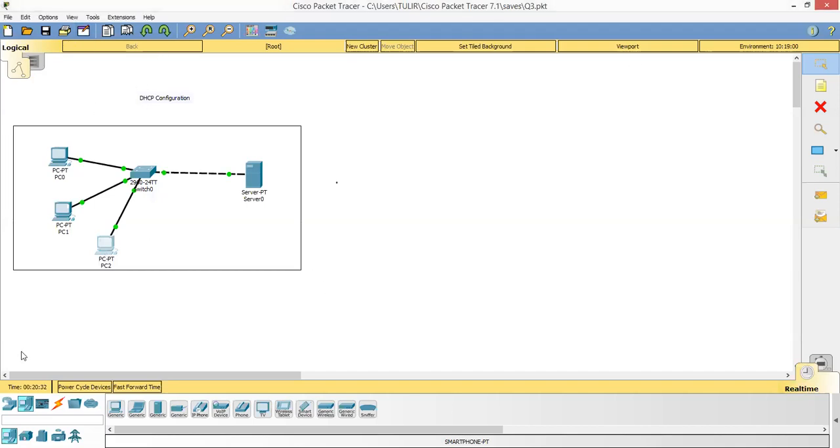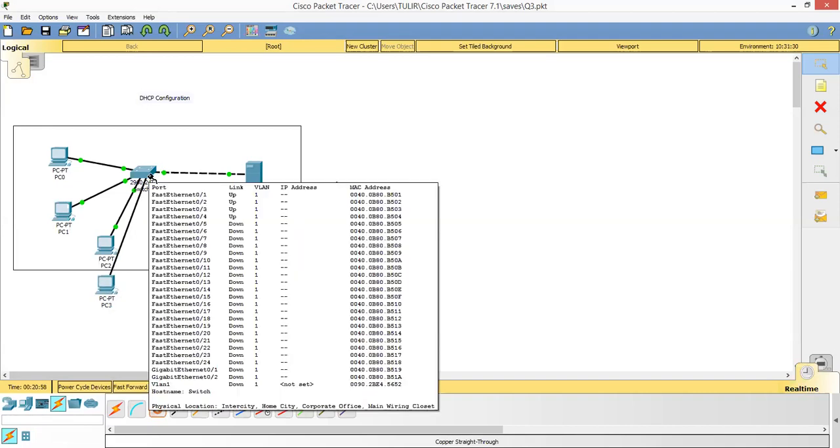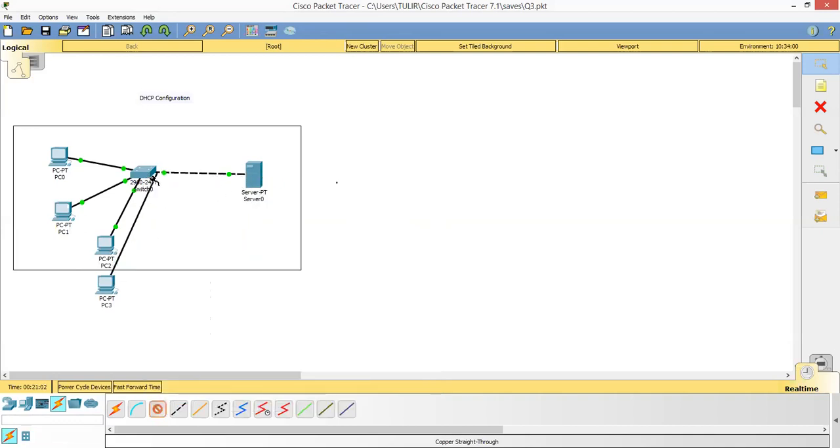So for example, if I want to have another PC over here, what will I do? I will just click over here on the PC. Okay, this is the PC and I will click over here. First of all, I have to attach it to the server. So I will click on the wire. I will choose this copper straight-through cable, Fast Ethernet.